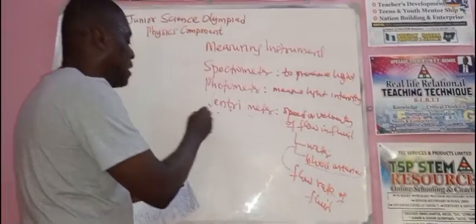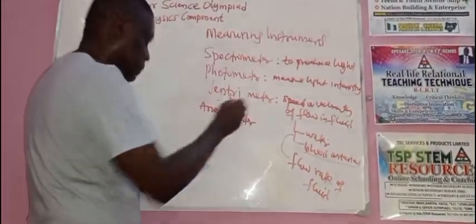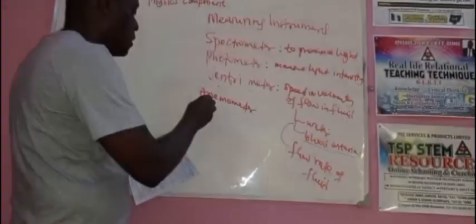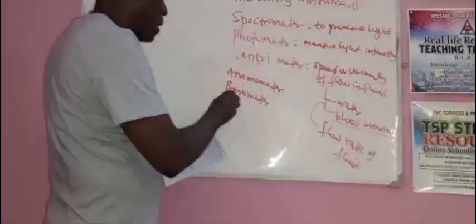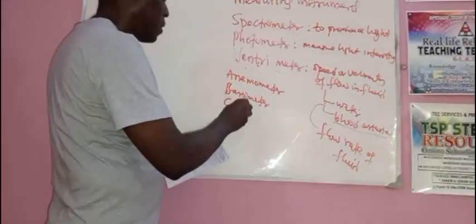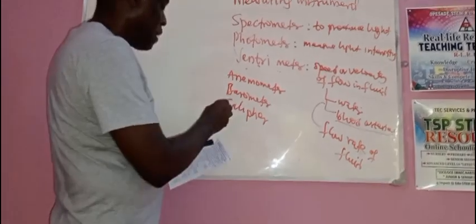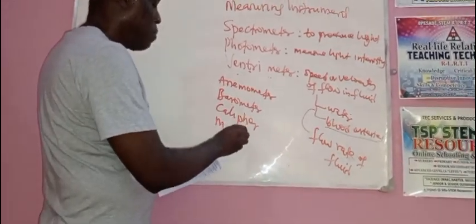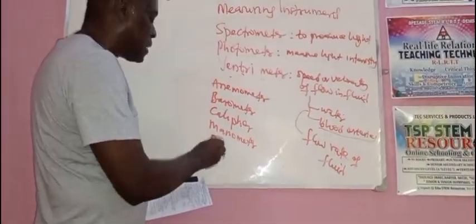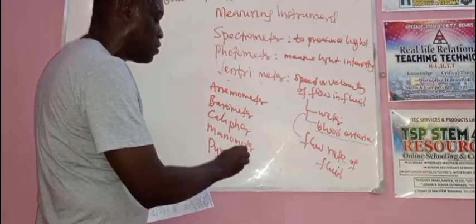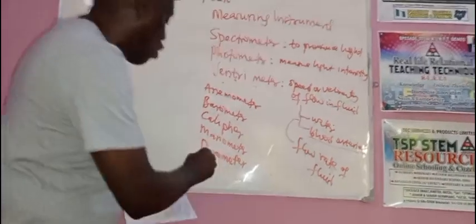Now, we have others: anemometer, barometer, caliper, manometer. Don't forget there is barometer, there is manometer. I've told about photometer already. Then we have pherometer. Now take note of these, they can ask you this. Pherometer. Before I mention other ones, then we have